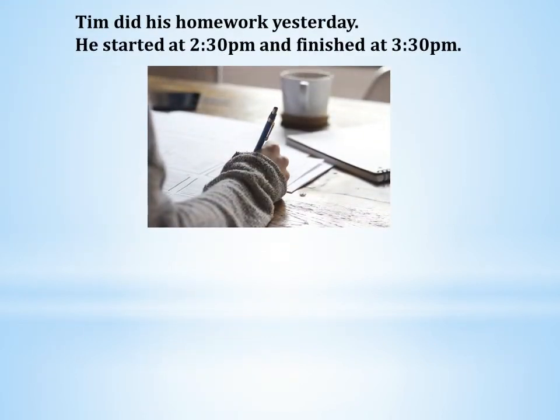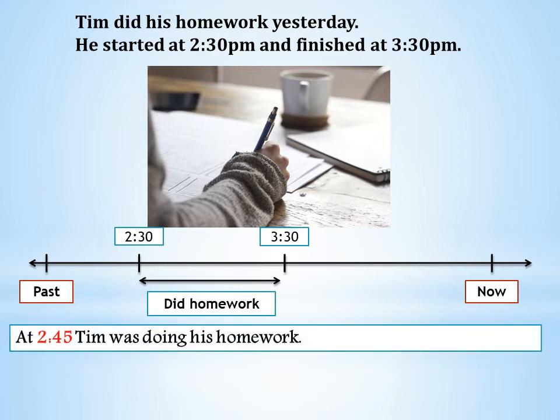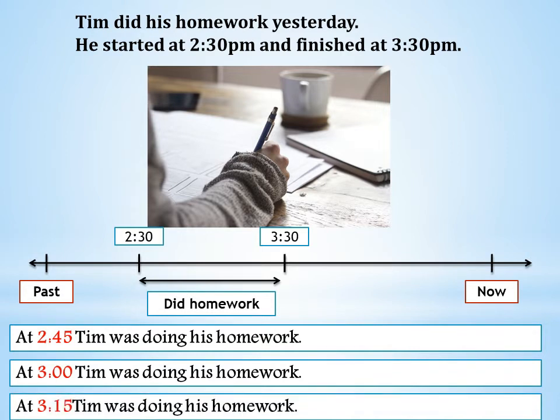Tim did his homework yesterday. He started at 2:30 p.m. and finished at 3:30 p.m. So the period from 2:30 to 3:30, Tim did his homework. We can say at 2:45, Tim was doing his homework. At 3 o'clock, Tim was doing his homework. At 3:15, Tim was doing his homework. All of these times show that Tim was doing his homework. They are between 2:30 and 3:30.